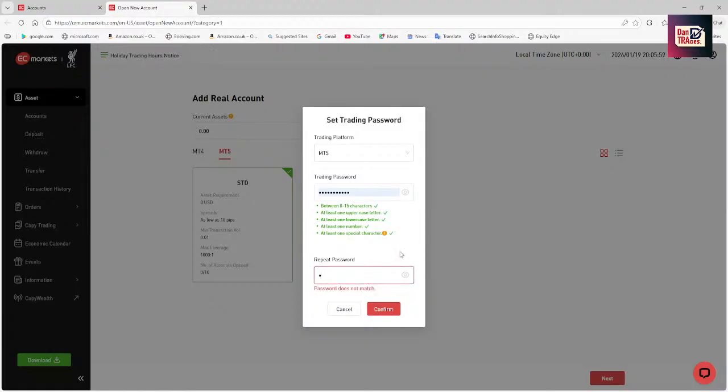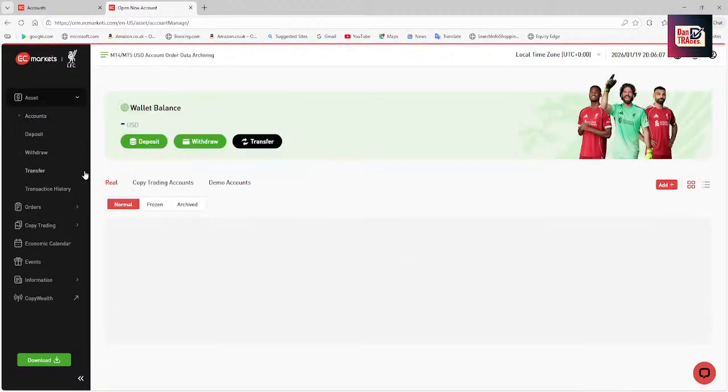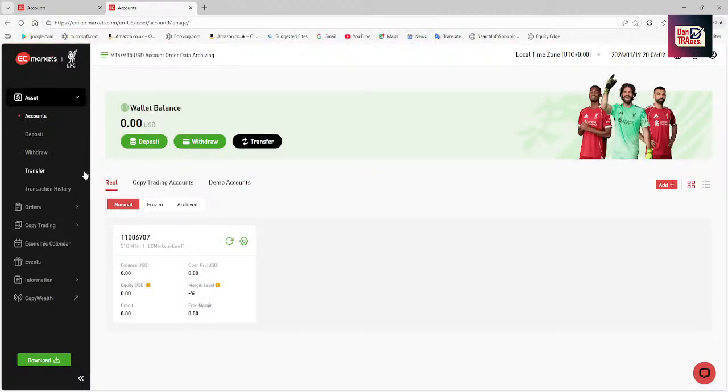I don't need to create an account because I don't use this account personally. It's just a demo account to help you understand how to go through the process of creating a real account. So that's basically everything about EC Market. Create your account, get your logins, and log in on your MT5.